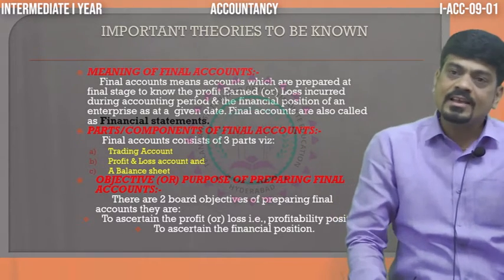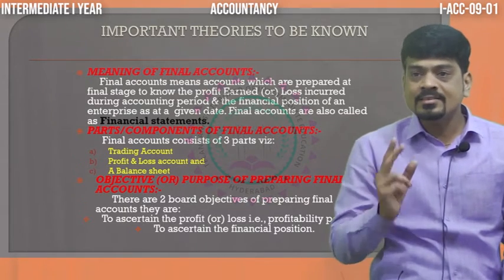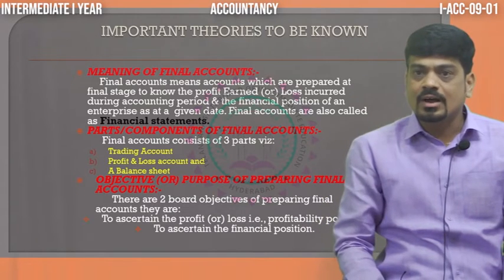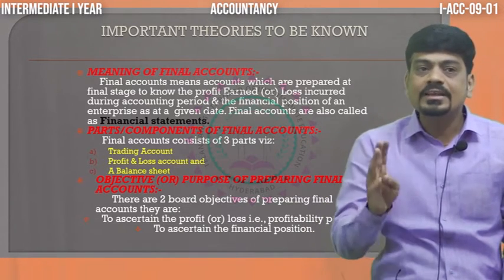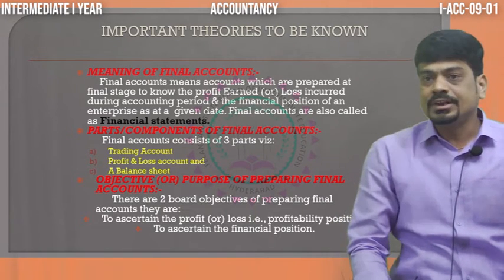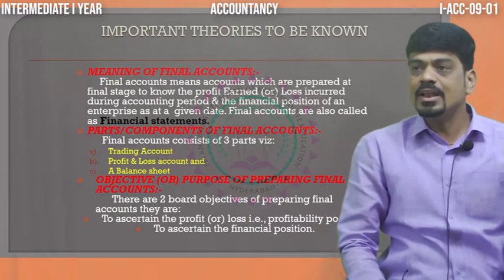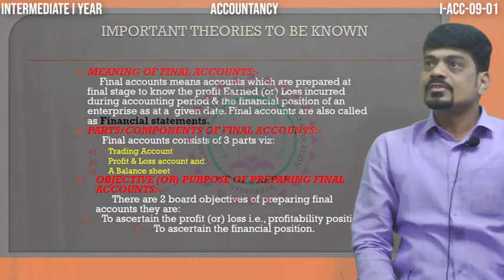So if anybody is asking you, then say final account comprises two accounts, that is trading account and profit and loss account, and one statement called balance sheet. Like that, there are three parts that we have to keep in mind. And objectives: one, to find the profit, and one, to know the financial position, which you can see on the screen.